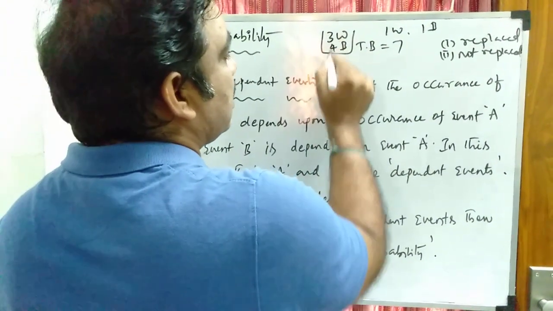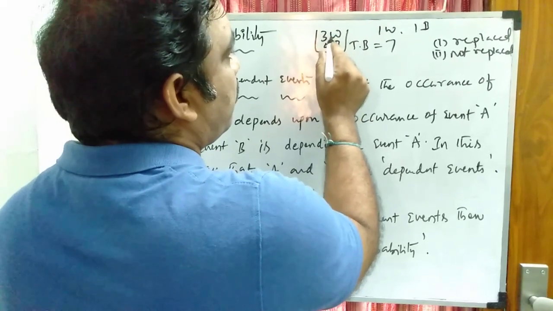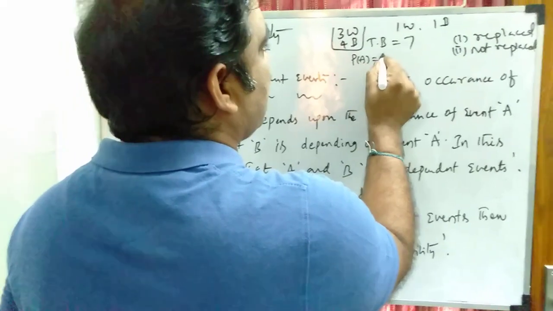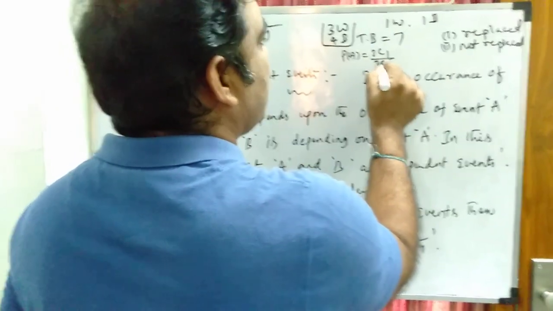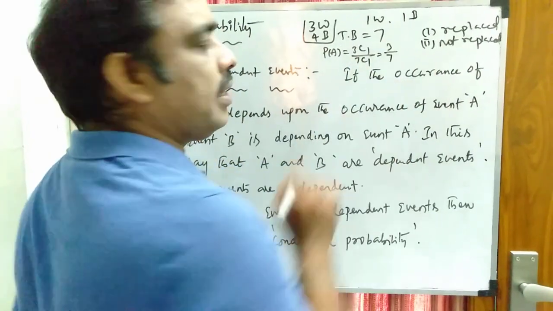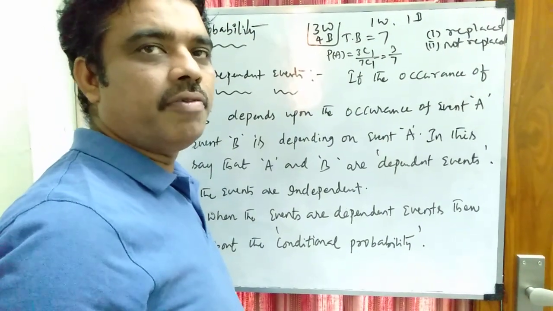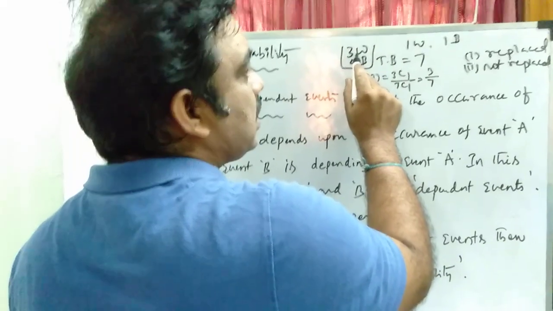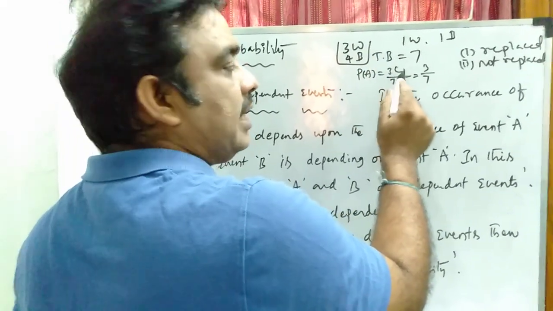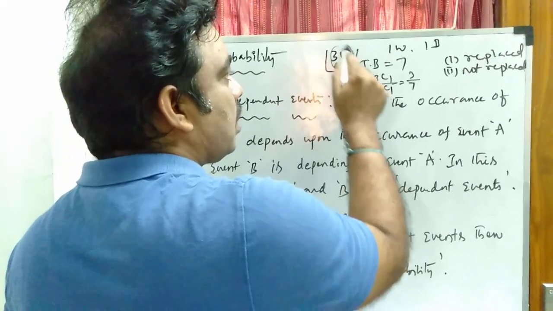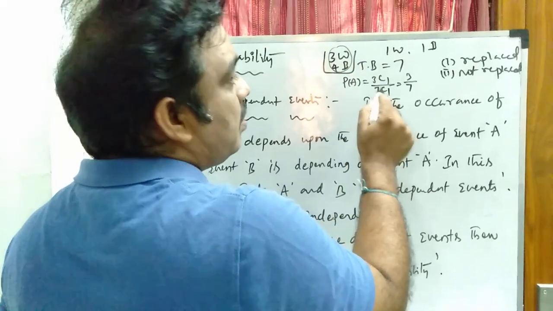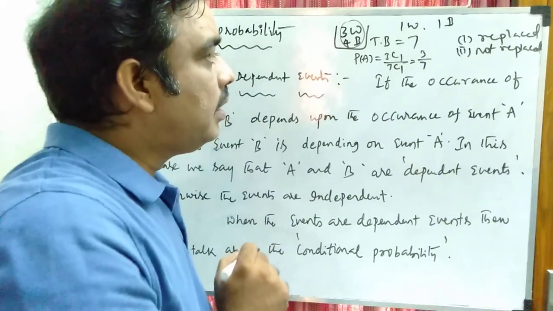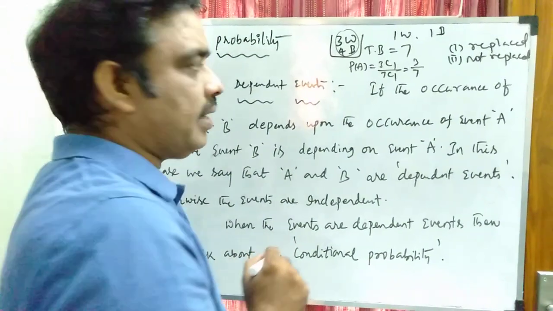If I take a white ball from the box, then P of A is equal to 3C1 by 7C1, that is 3 by 7. The probability of getting a white ball from the box: there are 3 white balls, favorable cases are 3C1, and total outcomes are 7C1 ways. The probability is 3 by 7.